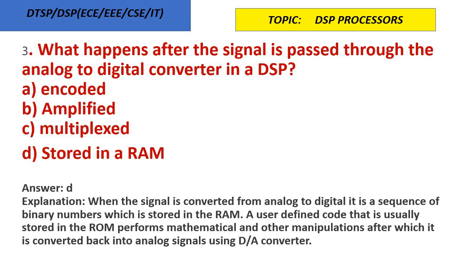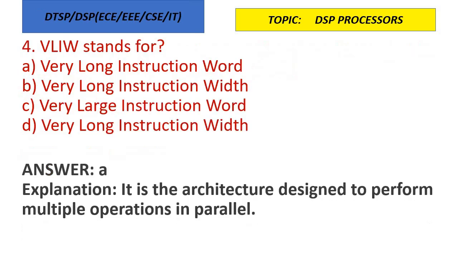Third question, what happens after the signal is passed through the analog to digital converter in a DSP? For digital signal processing, we need A to D converter as well as D to A converter. We know the function of A to D converter. It will convert analog to digital signals, and that digital signals are processed by the digital signal processor or any digital circuits. So what happens after the signal is passed through analog to digital converter? It will be stored in the random access memory for further operation on the digital signals. So option D is the correct answer. It is stored in a RAM.